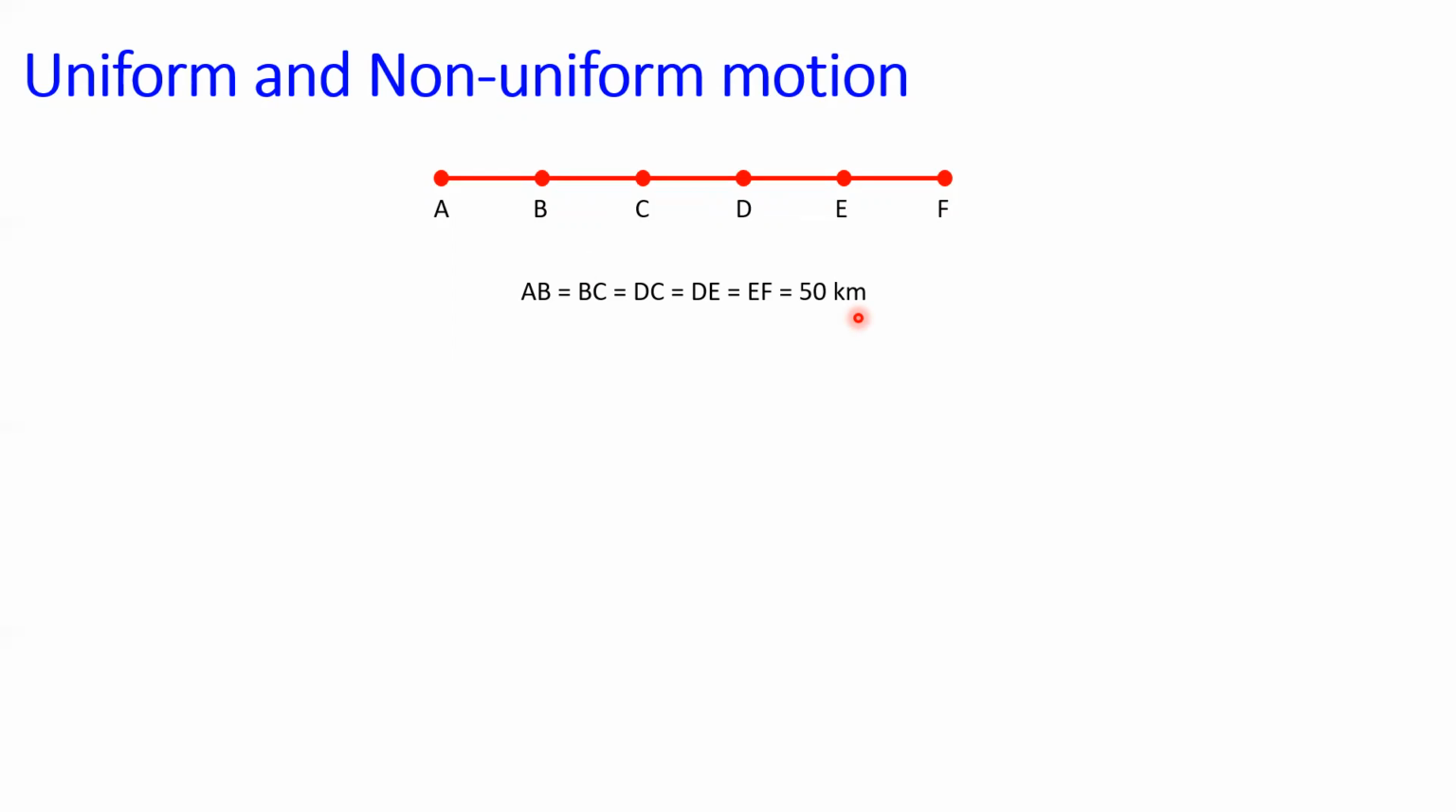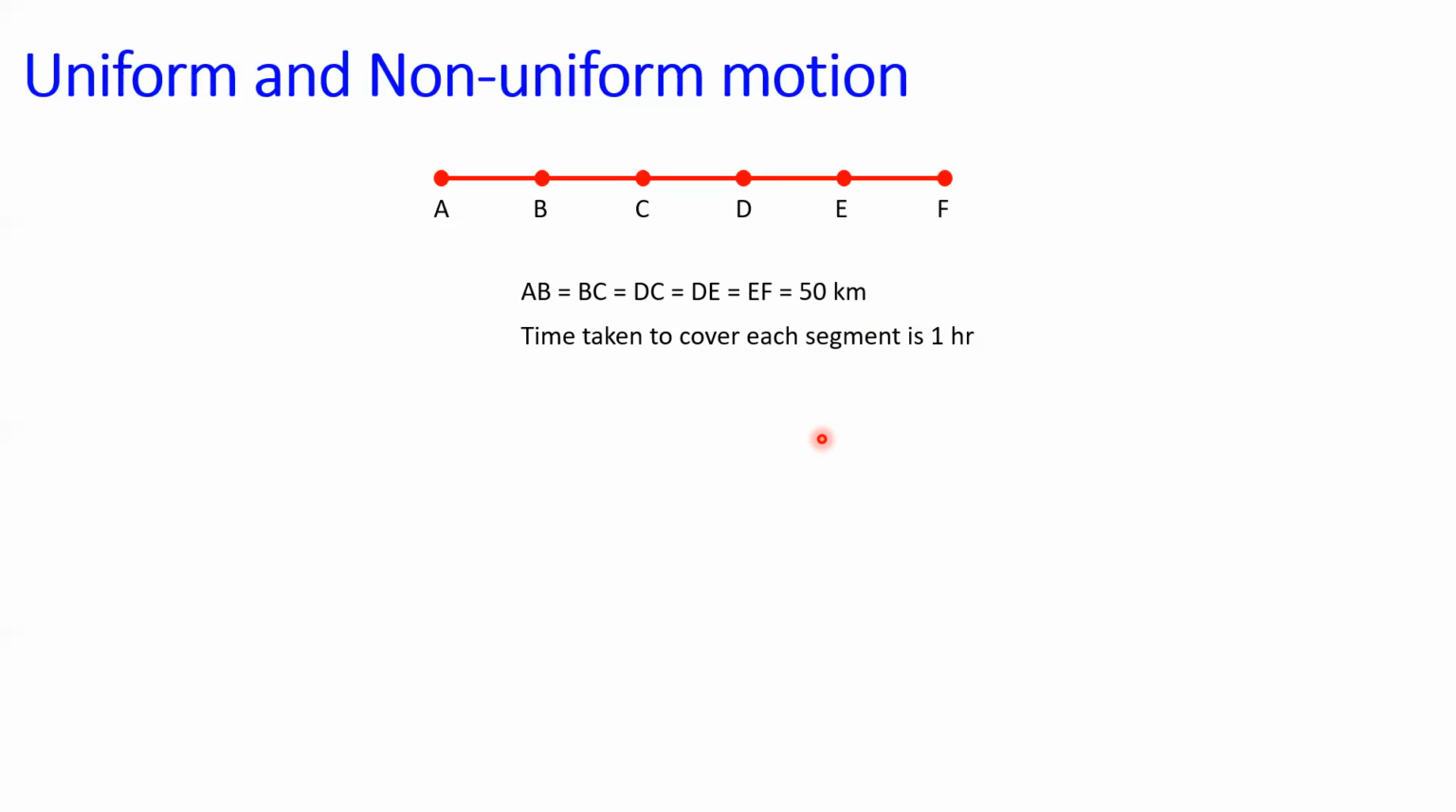The same way, to move from the point B to the point C and to move from the point C to point D, etc., it takes 1 hour. In this case, the distance covered by the car at each segment is 50 kilometer and the time taken to cover the distance is 1 hour. So it covers equal distance in equal intervals of time. This is called as uniform motion.